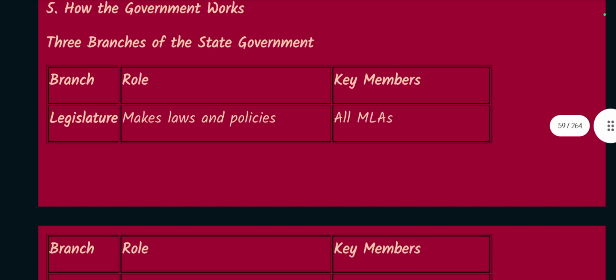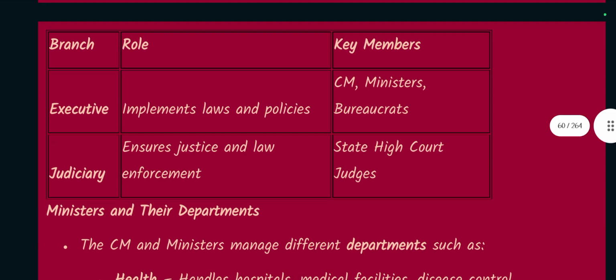Number 5. How the government works. The three branches of state government. Legislature makes laws and policies; it consists of all MLAs. Executive implements laws and policies; it includes the CM, ministers, and bureaucrats. Judiciary ensures justice and law enforcement, through state high court judges.